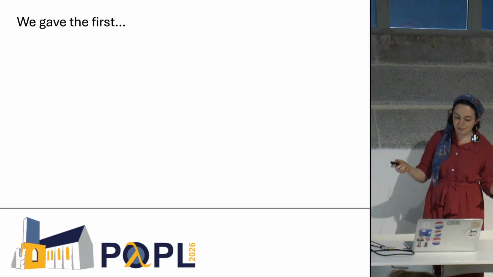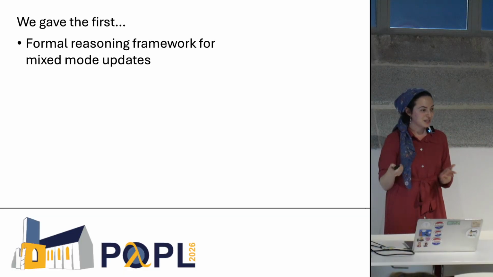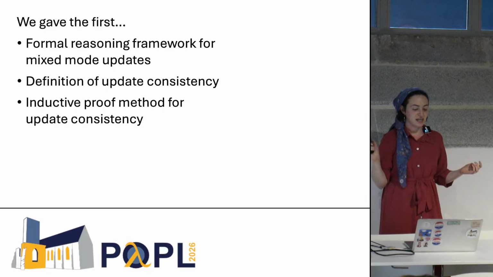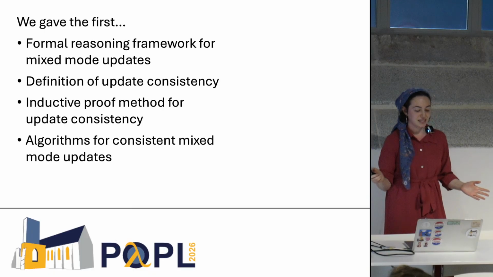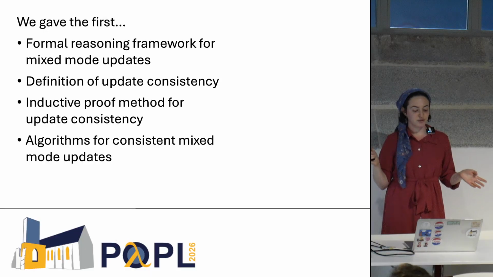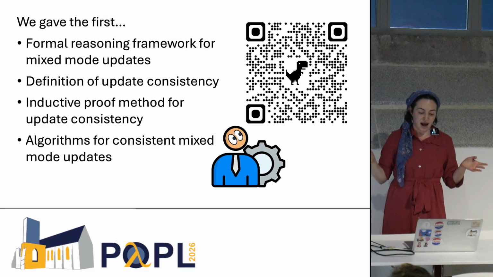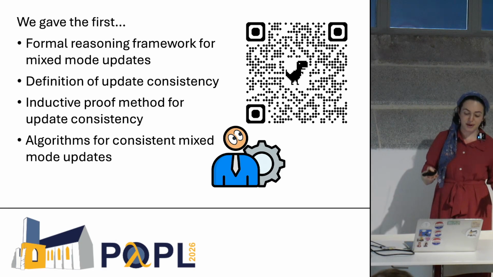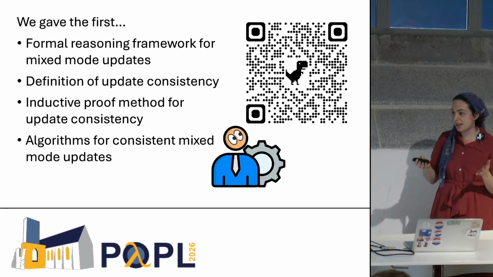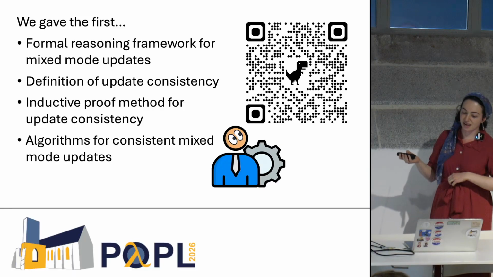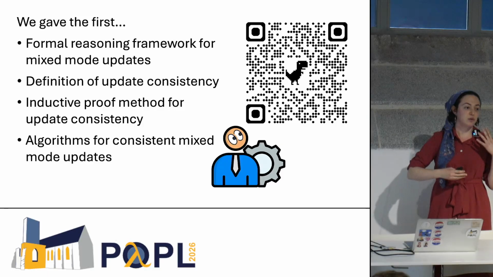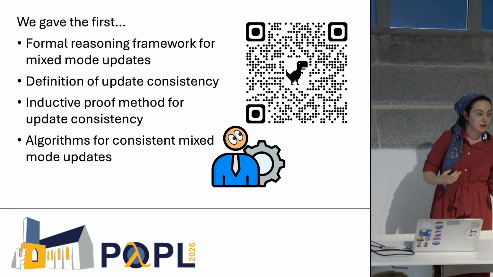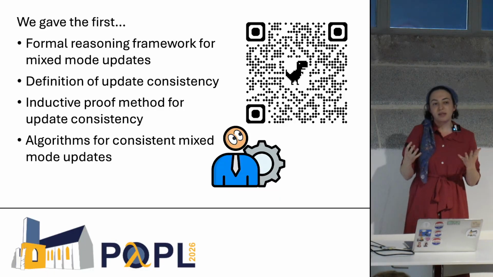Now, to sum up, we gave the first formal reasoning framework for mixed mode updates, a definition of update consistency, an inductive proof method for update consistency, and algorithms for consistent mixed mode updates. And I hope that I've inspired you to read the paper and learn more about this, because it's really just the beginning of our exploring this topic. We're thinking about, what if we're updating the data store? What if clients need to update? Or, how do you make this all more realistic?